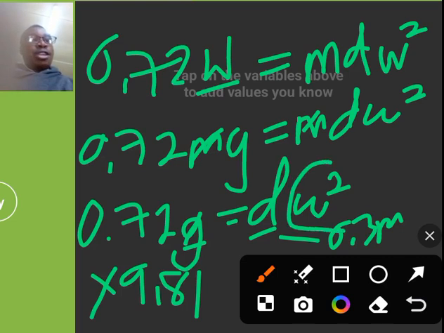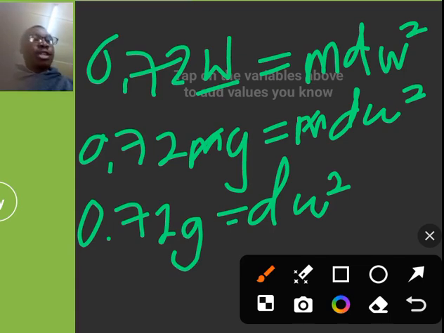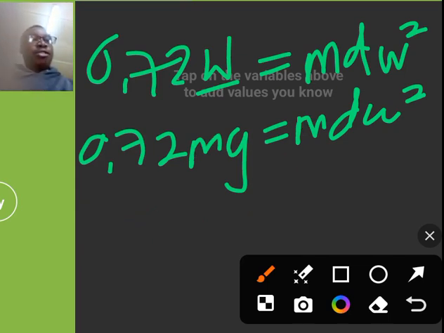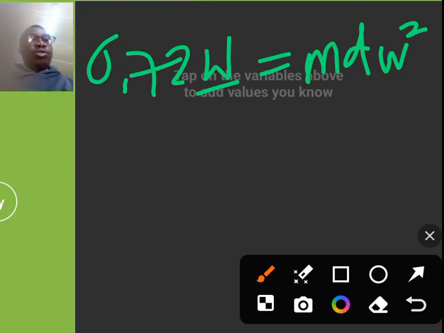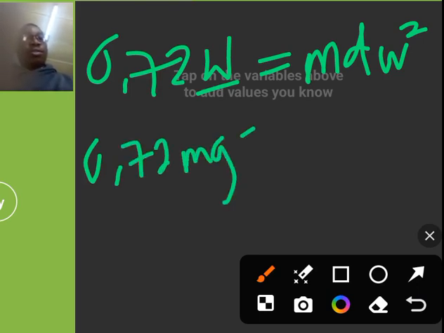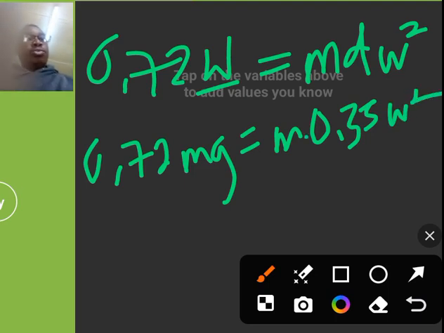So I can find this. So this is where we are going with this. At the end of the day, I have this expression here. I have 0.72 mg being equal to m, and I have 0.35 here, so I'm going to put the numbers, angular velocity squared. Okay, so remember we said the masses can go.